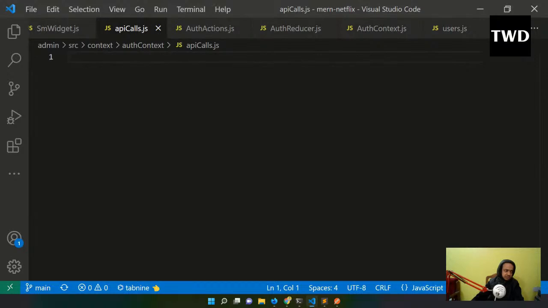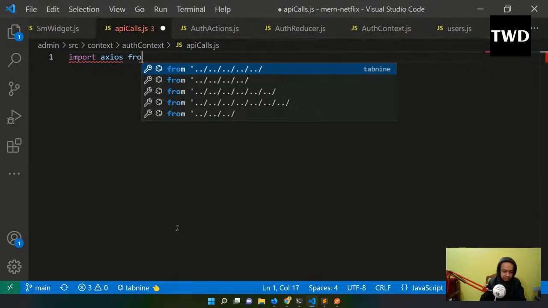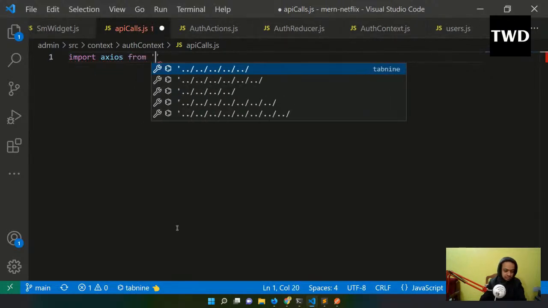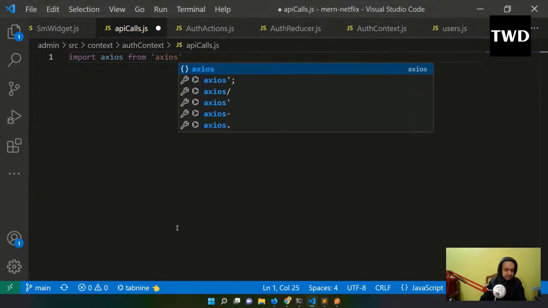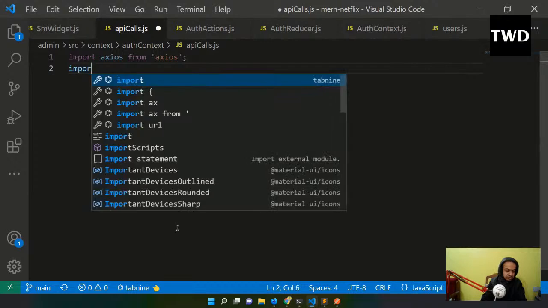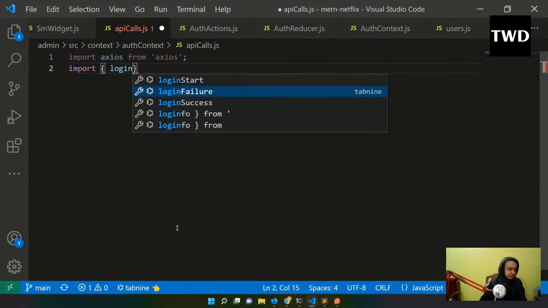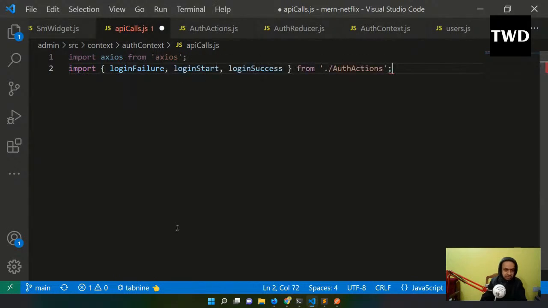Okay, so this we'll do, and then import axios from axios. Then import loginFailure, loginStart from auth actions.